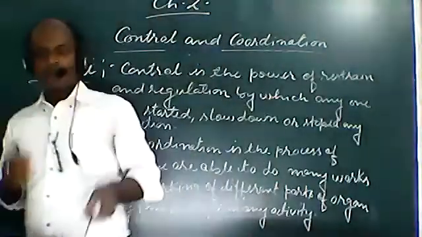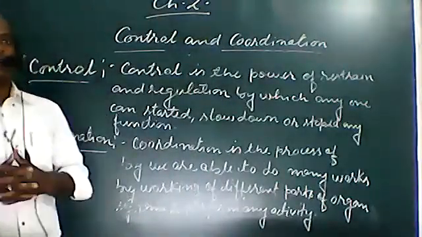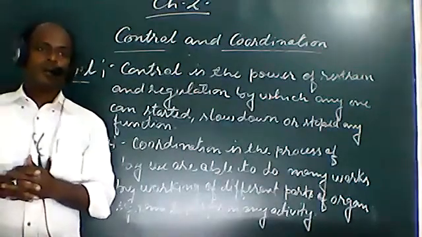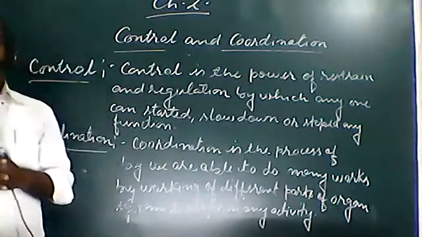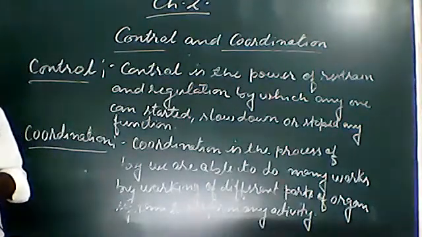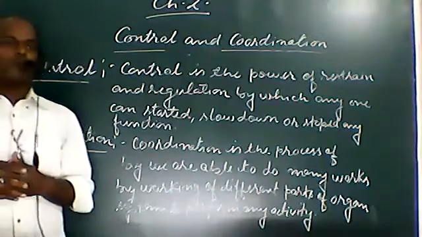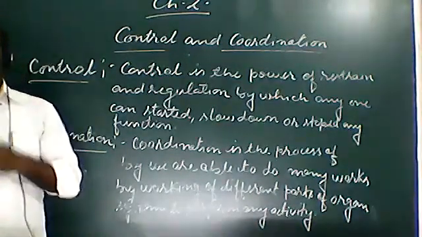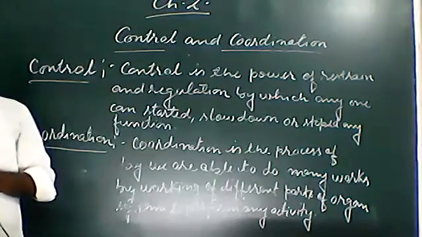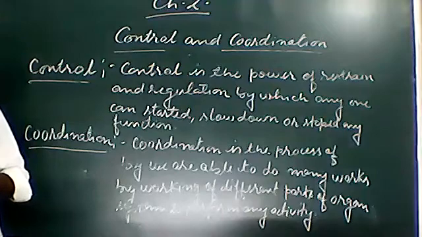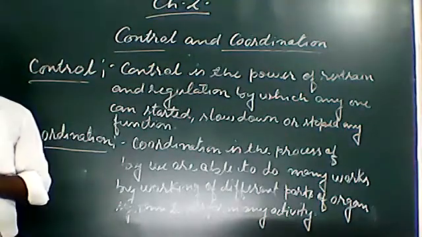We discussed locomotion, the movement of organisms. Movement is the process of changing position from one place to another. We also discussed that movement is an important characteristic of living beings.